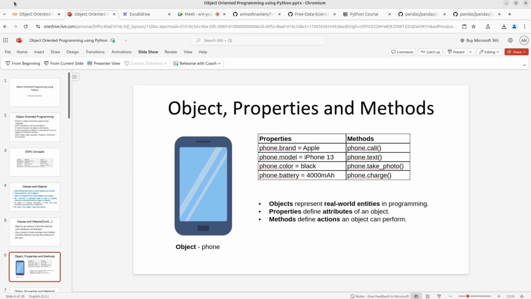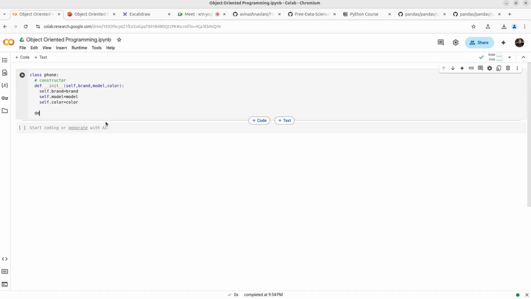Okay, I am taking only 3-4 for simplicity purpose. Now again def, we are creating a function. The function name is call, right? Now by default it will have self. When you use self inside the parenthesis as an argument or parameter, then it is known as a method. If this self is not there, then it is considered a function, right? Self is telling that this is inside the class, right?